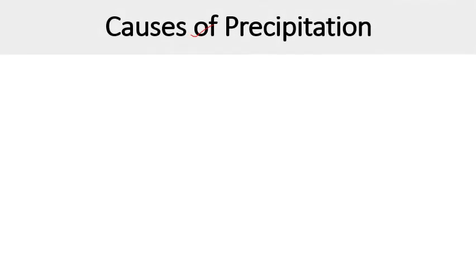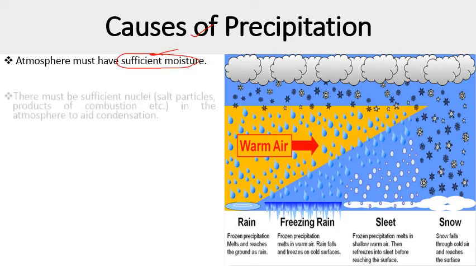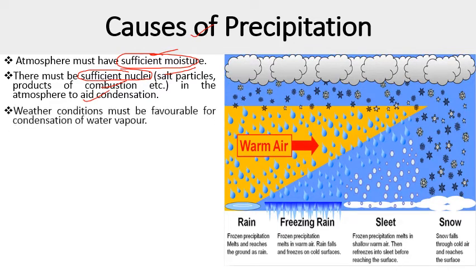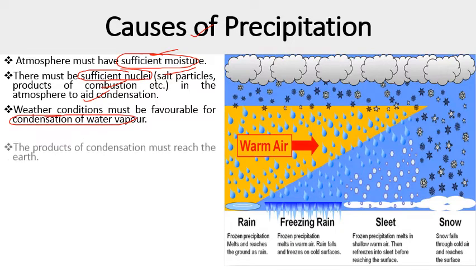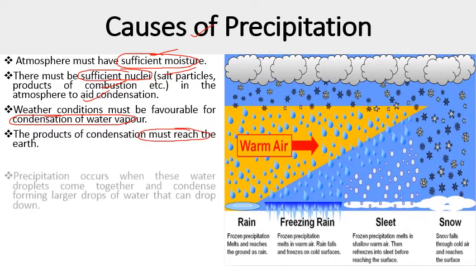Next come causes of precipitation. There are various factors which are involved in precipitation. The atmosphere must have sufficient moisture. This is the first requirement. There must be sufficient nuclei. Nuclei means there may be some salt particles, products of combustion, or dust particles that act as a nucleus around which the water vapors get condensed. So in the atmosphere, there is air condensation. Weather conditions must be favorable for condensation of water vapors, and the product of condensation must reach the Earth's surface.